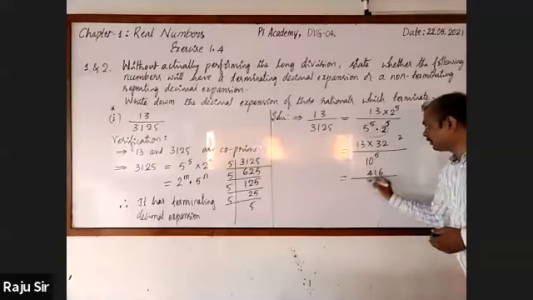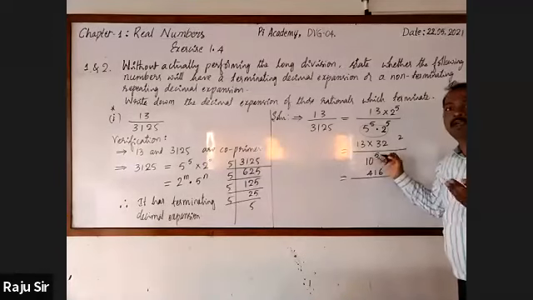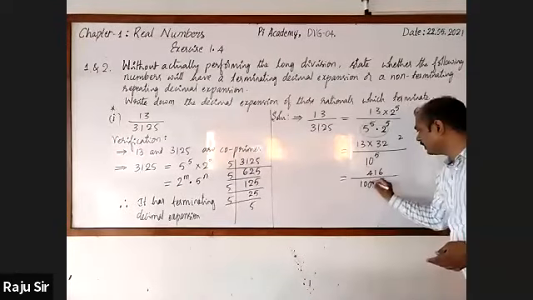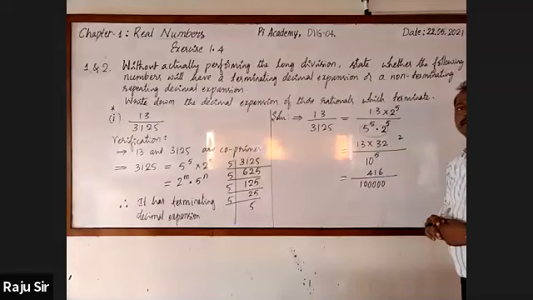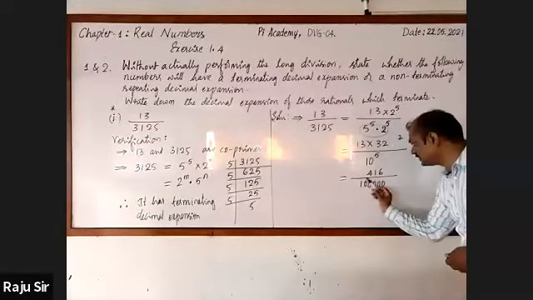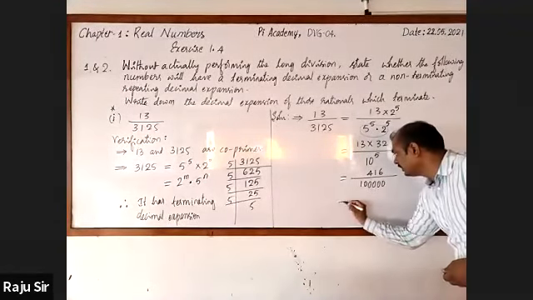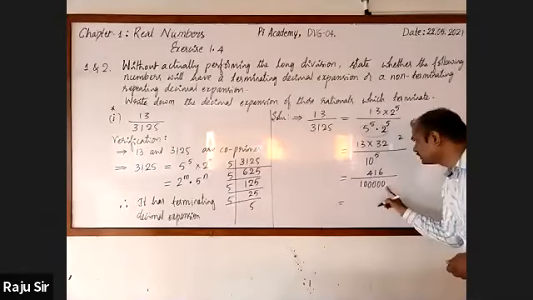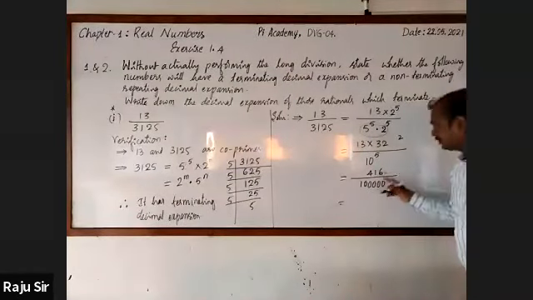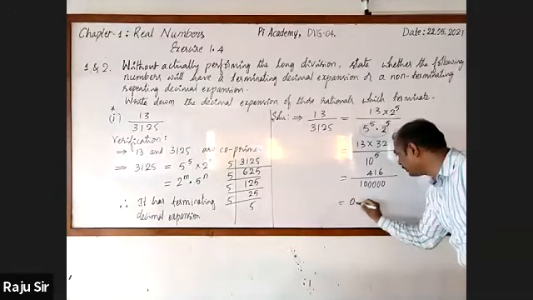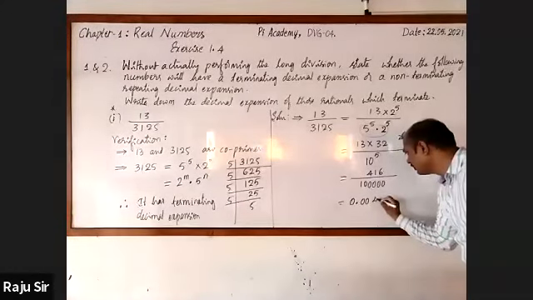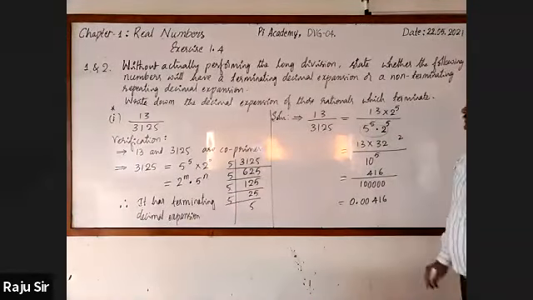Here 10 raised to the power 5. You may write that 10 raised to the power 5 as it is, or else 1 after 5 0s. Numerator has 3 digits. Leaving this 416, the remaining 2 zeros are there. So here 0.00416.